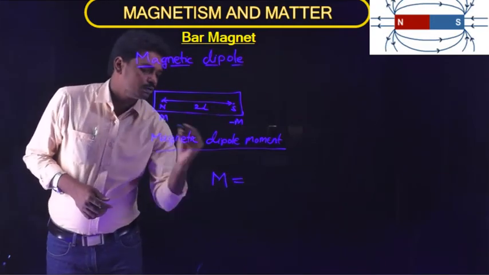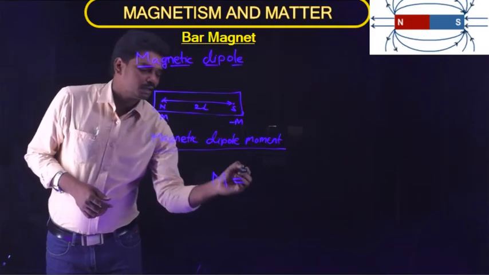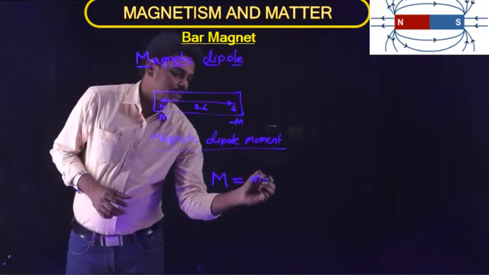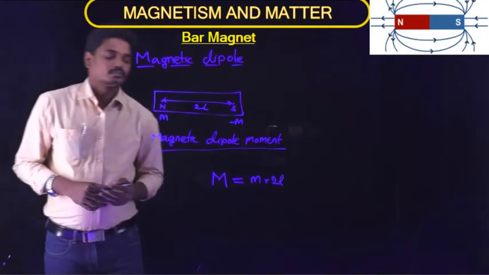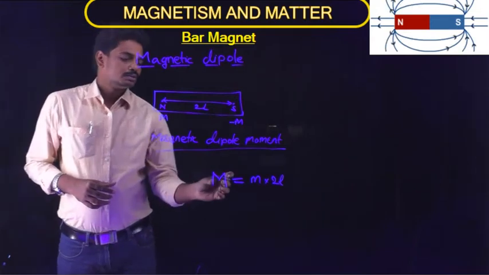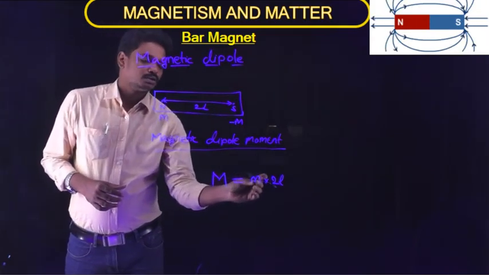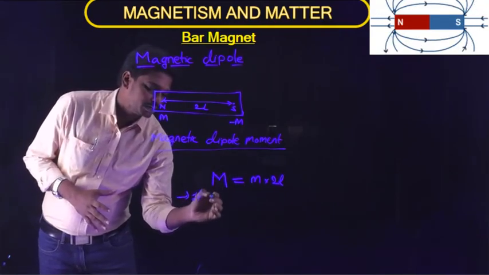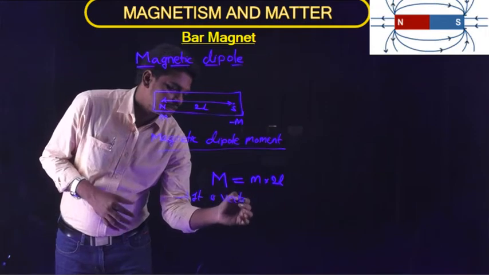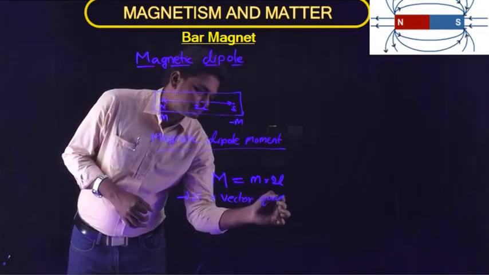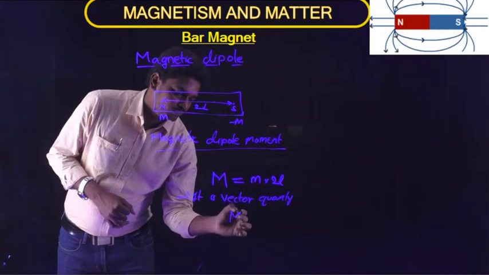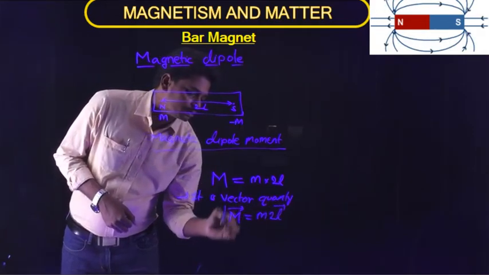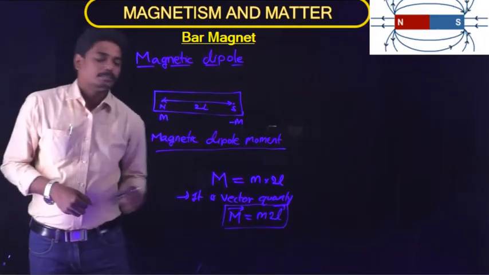M is equal to the strength of either of the poles, that is m, into the distance between the two poles, that is 2L. So capital M, the magnetic dipole moment, is equal to small m into 2L. Magnetic dipole moment is a vector quantity. So we can write M bar is equal to m into 2L bar.